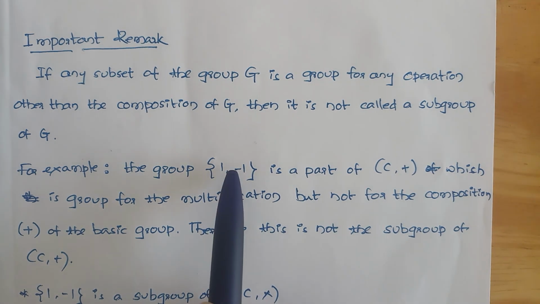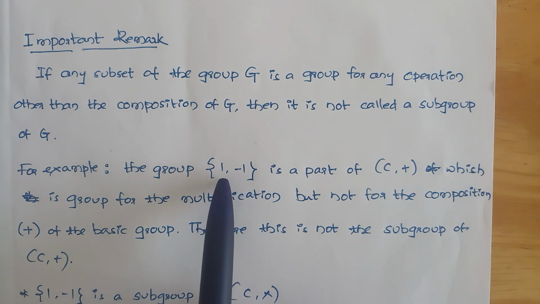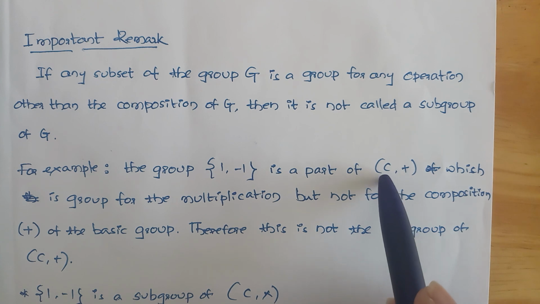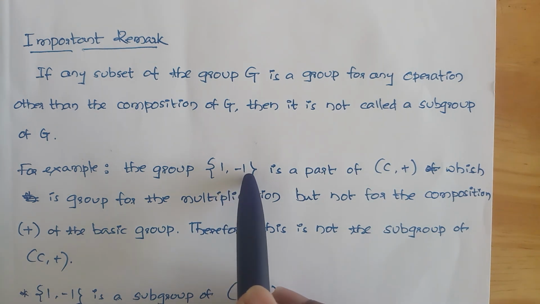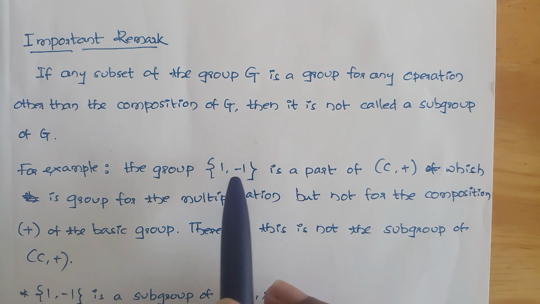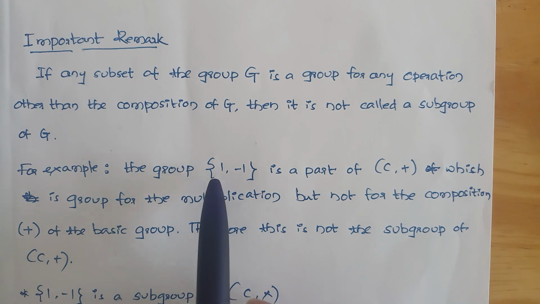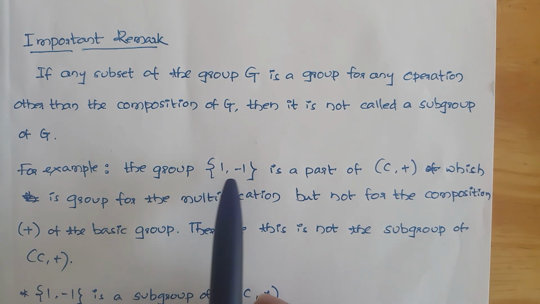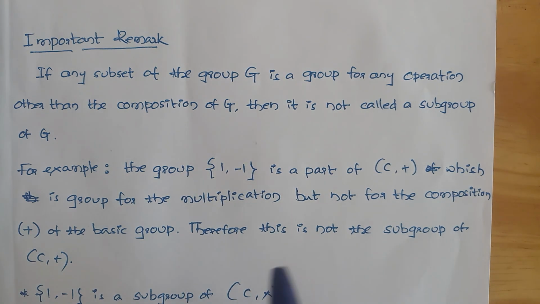Here this condition doesn't hold good. If I take G as the set of complex numbers and H as {1, -1} for the addition operation, and I add these two elements, 1 plus -1 is equal to 0, but 0 doesn't exist in this set H. Therefore that property doesn't hold good.